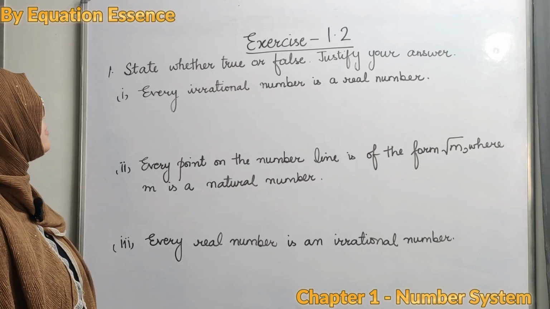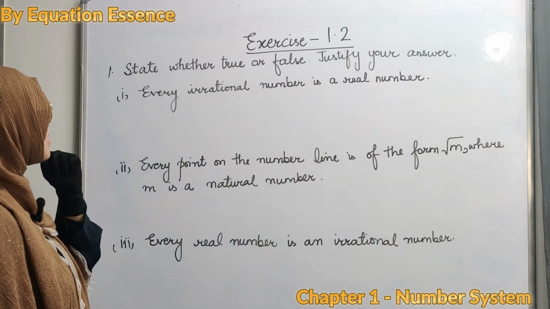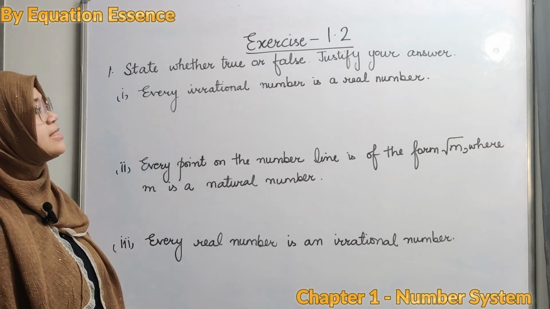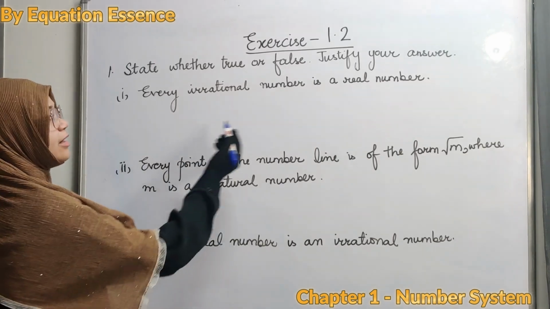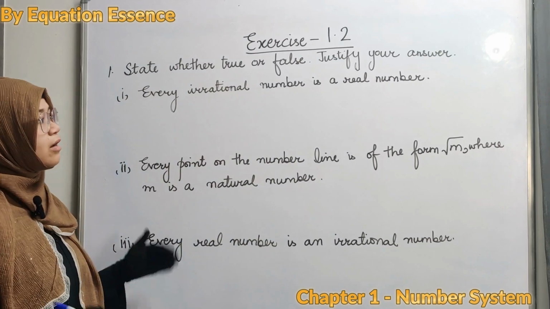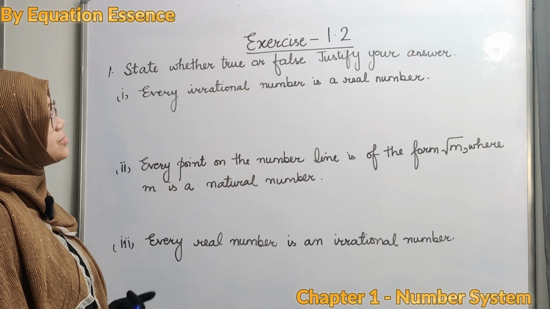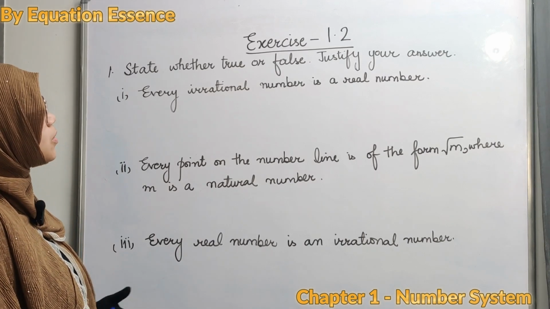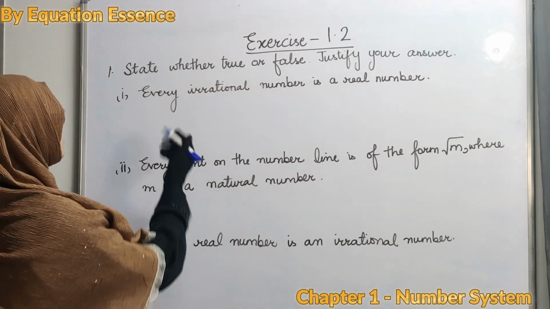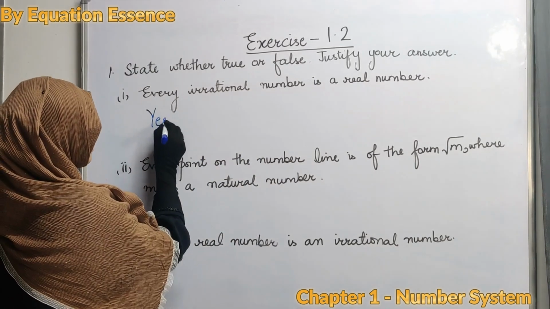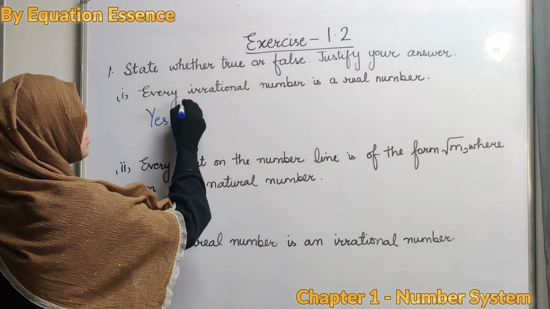What is question number 4? State whether true or false. Justify your answer. Our first part is every irrational number is a real number. Yes, it is true. We have already studied that every irrational number is a real number because all of them are part of the real numbers. All the numbers, whether natural, whole, rational, irrational, or integers, come under real numbers. So the answer is yes. And how can you justify your answer? You can write it because